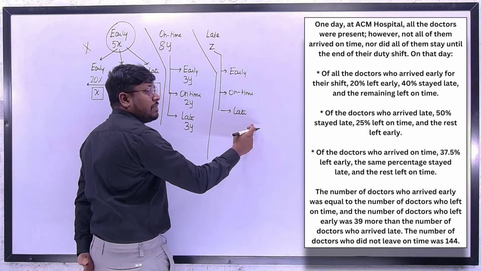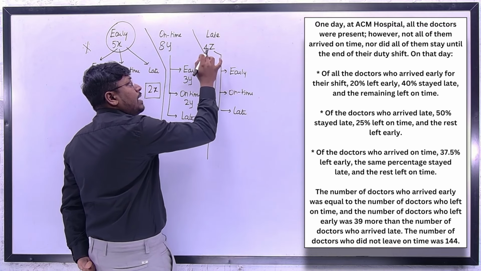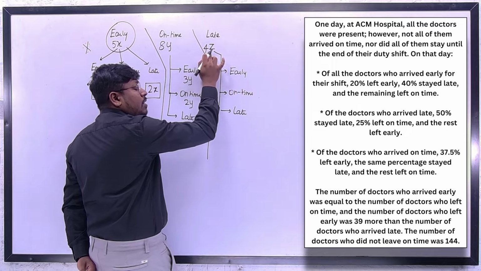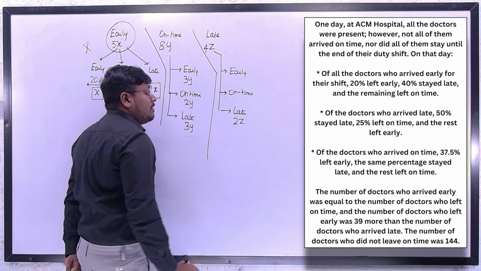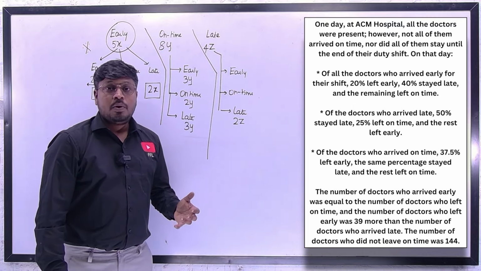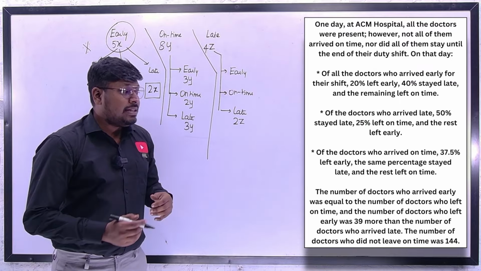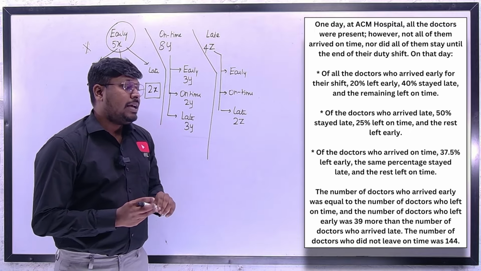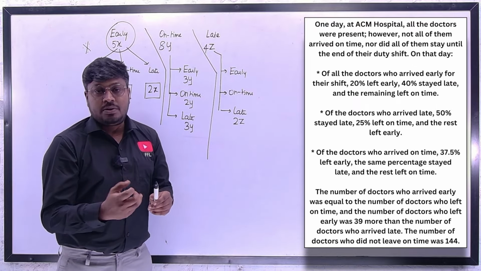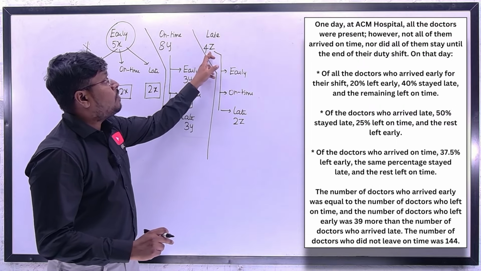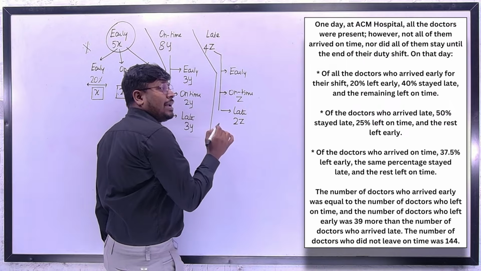Again I am getting a fraction value. I don't want to get a fraction. So let's assume this as 4z. If you assume this value as 4z, what is 50% of the number? 50% will be 2z. So 2z will be the total number of doctors who left late from the doctors who arrived late. Similarly, the next point is 25% on time. 25% is what? 1 by 4. So 1 by 4 of the doctors were on time. 1 by 4 times 4z will be only z. So z will be the doctors who left on time.